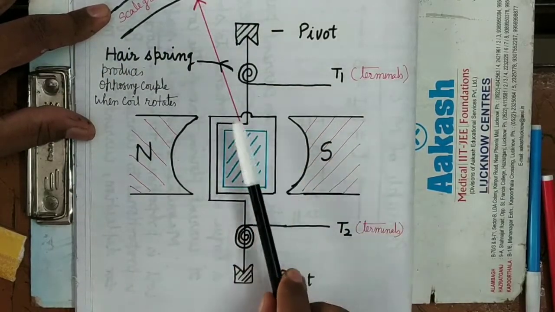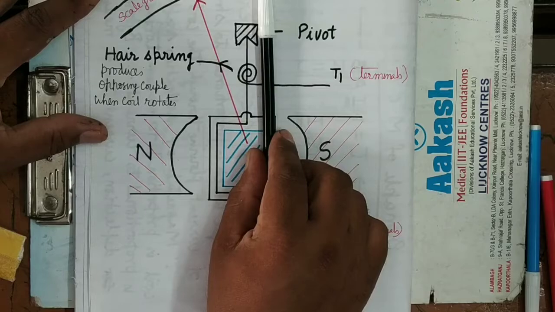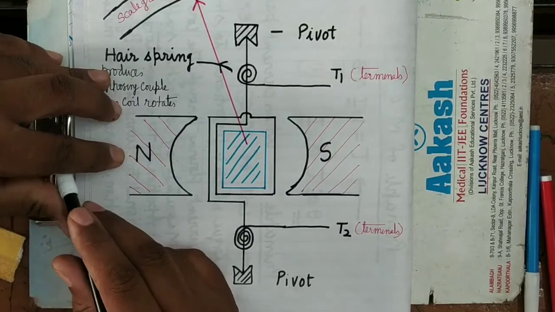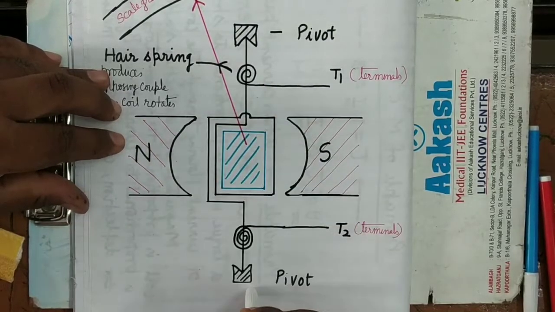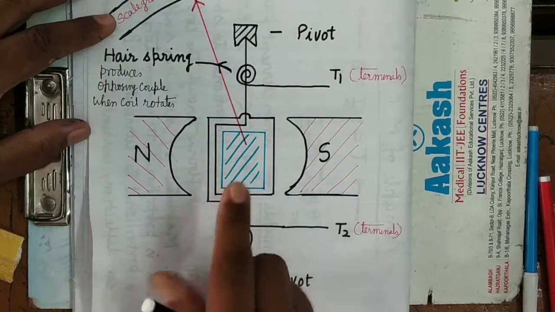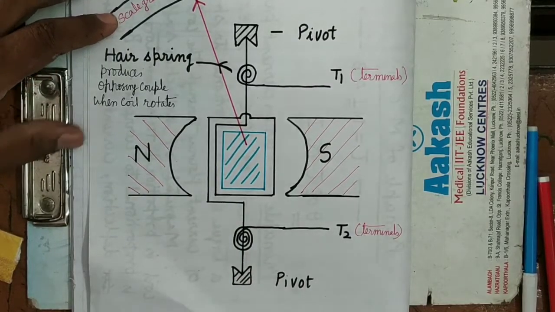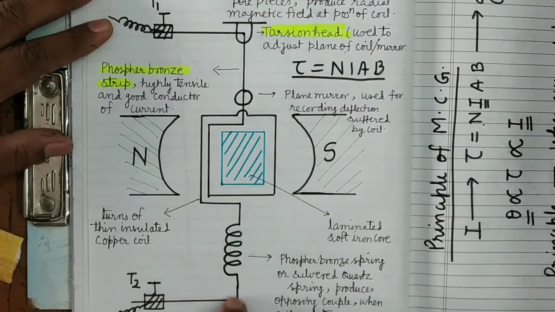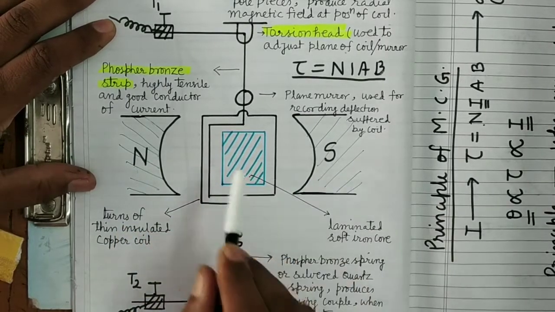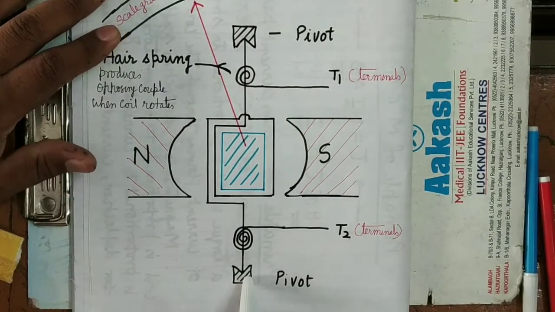There is a pointer attached with the coil, and this pointer rotates along with the coil. Now here the coil is pivoted between two pivots. These are the two pivots. In between these the coil is fixed. What is its advantage? Here there is no requirement of perfect horizontal arrangement, while the suspended coil requires perfect horizontal arrangement. Otherwise the coil will come in contact with the magnetic pole pieces and its motion will not be free.